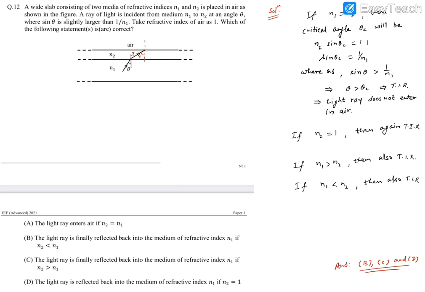Now we know that N1 sin theta is going to be equal to N2 sin R, which is going to be equal to N air and sin emergent angle, and all these numbers remain constant.